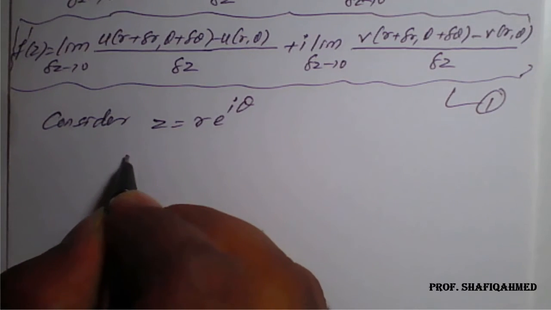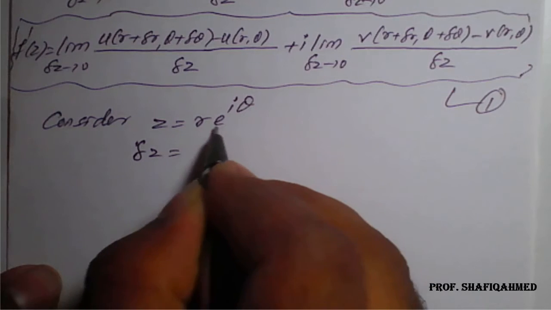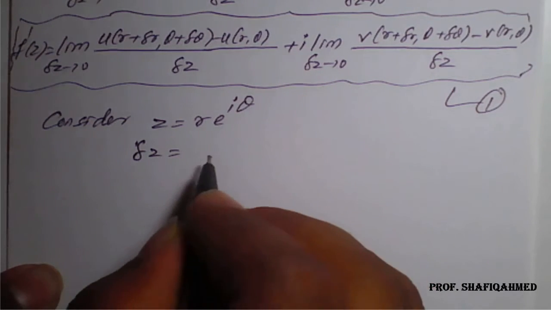So delta z will become, we need to go for the partial derivative, that is the product formula.